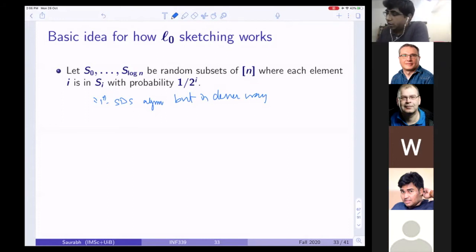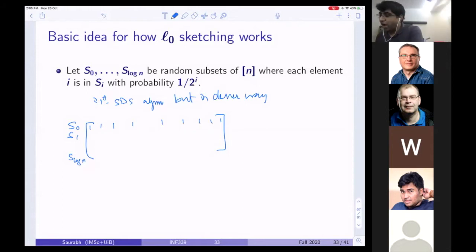So think of this as a sketch matrix, and I have S0, S1, up to S log n. Suppose I have this. Now what will be S0? If you notice, it is going to be all 1, right?